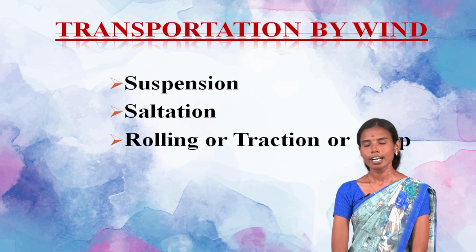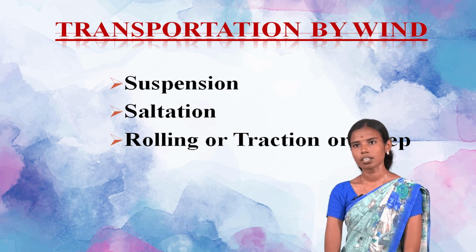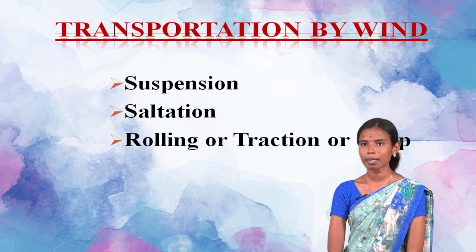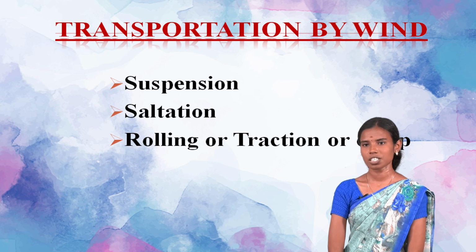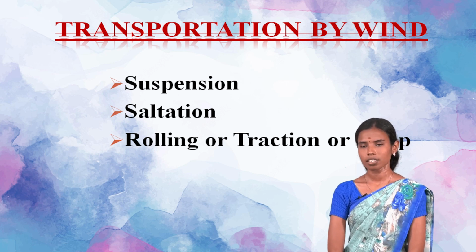Next, we will see the transportation action of the Aeolian. So the transportation action of the wind mainly manifests itself in three processes. First one is suspension, second one is saltation, and third one is traction. Traction is also called rolling or creep.